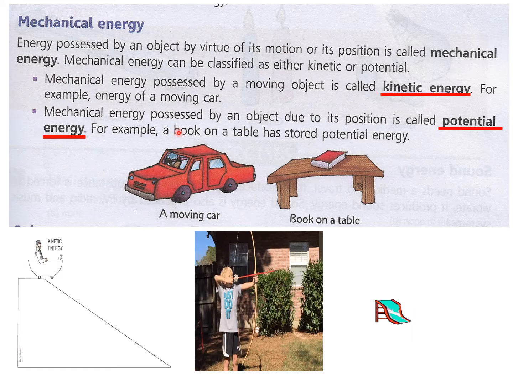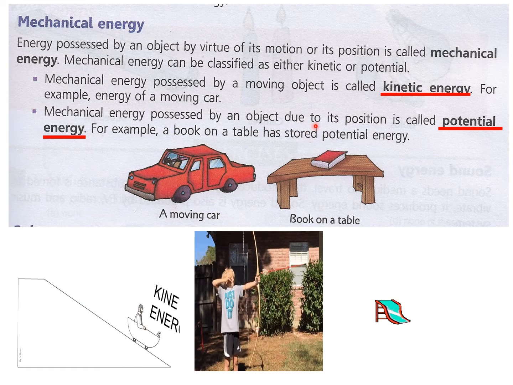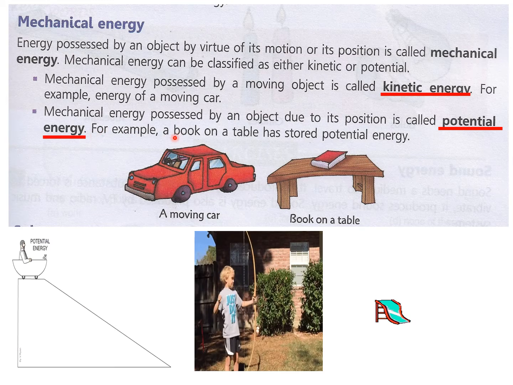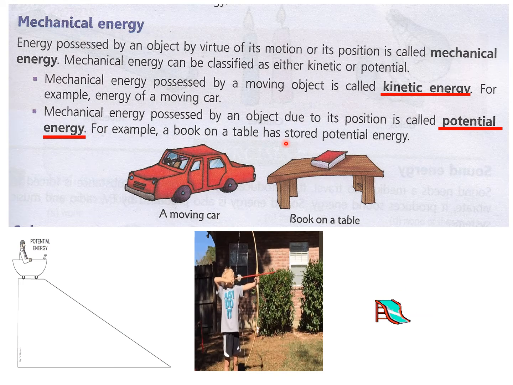Mechanical energy possessed by an object due to its position is called potential energy. For example, a book on a table has stored potential energy. So this book on a table is at one place, so it has stored potential energy. In the same way, this car also, when it is standing at one place, it has stored potential energy. When it starts moving, it will change from potential energy into kinetic energy.